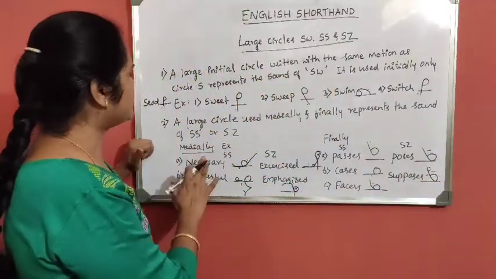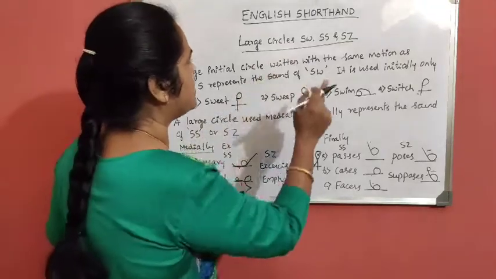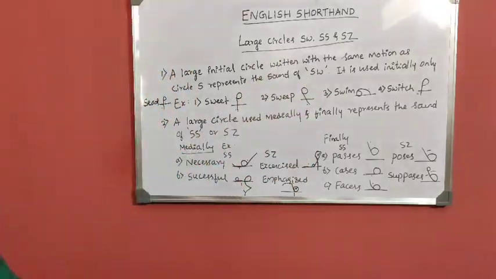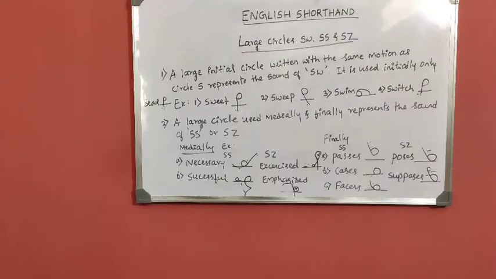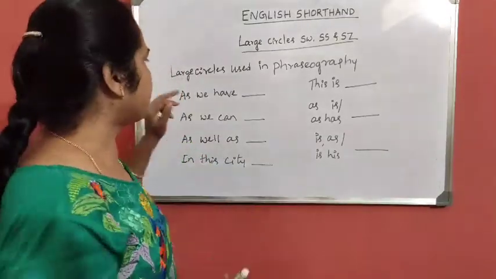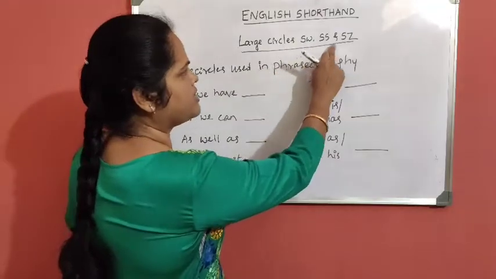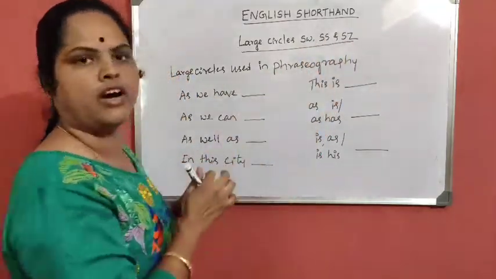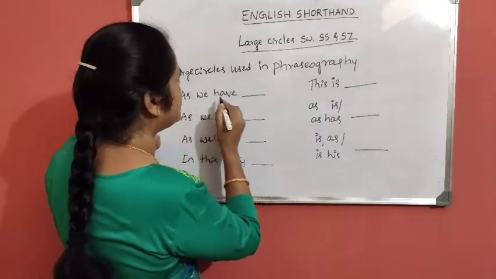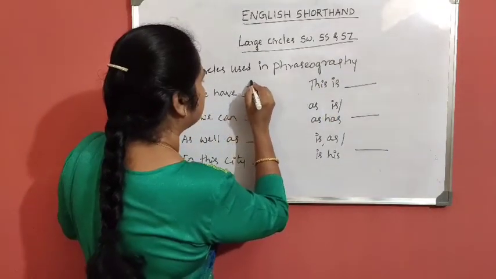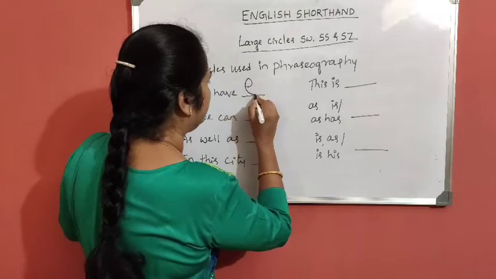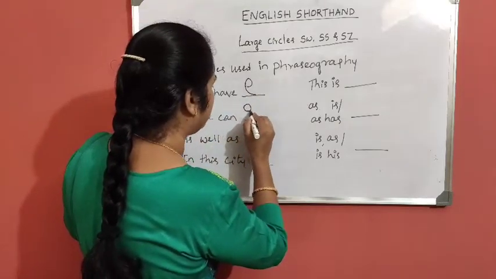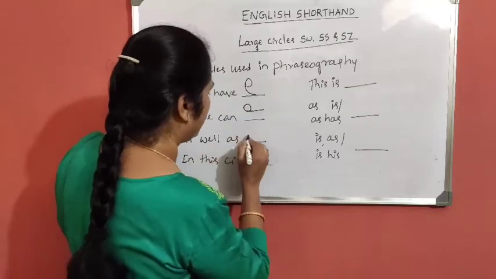Next we will see the use of these large circles in phraseography. These large circles SW, SS, SZ are used in phraseography also. For example, as we have. See, it's a large circle, then have. As we can. As well as.